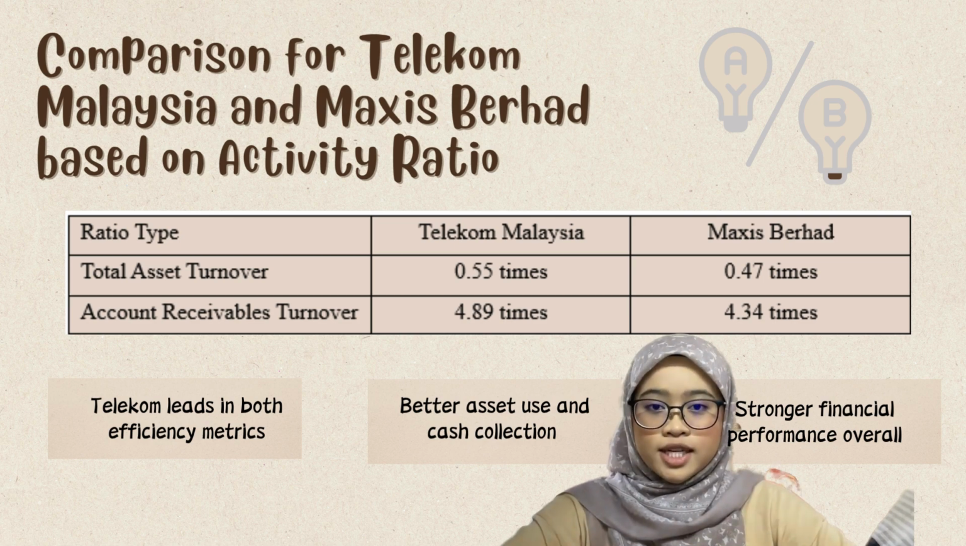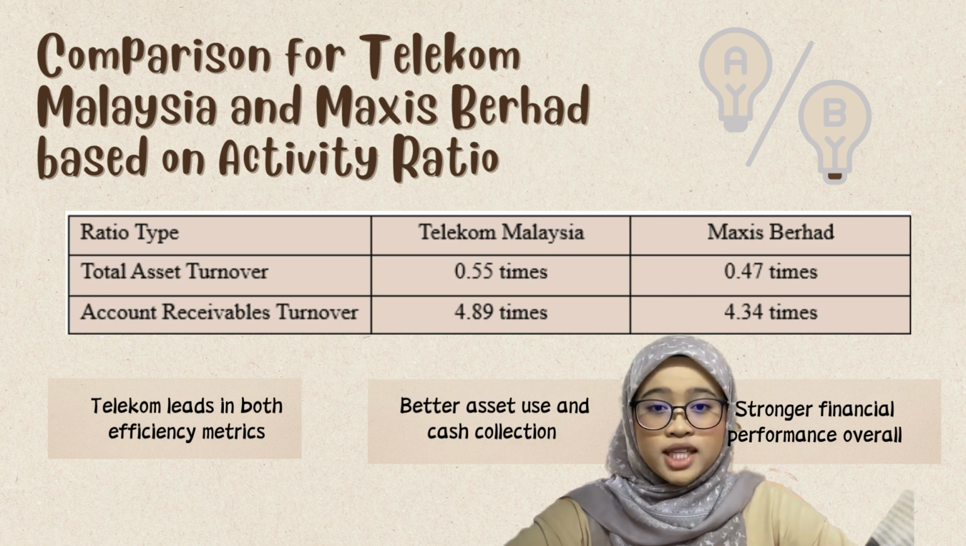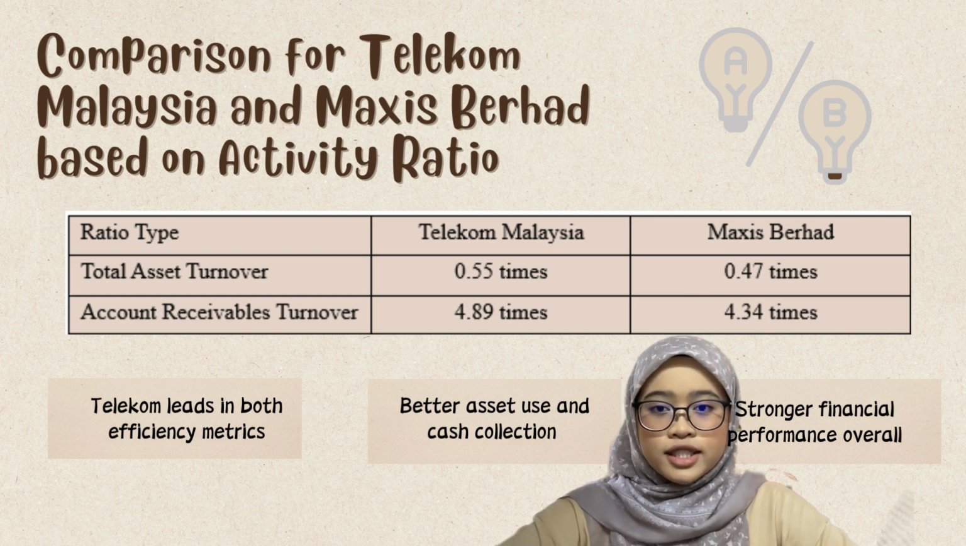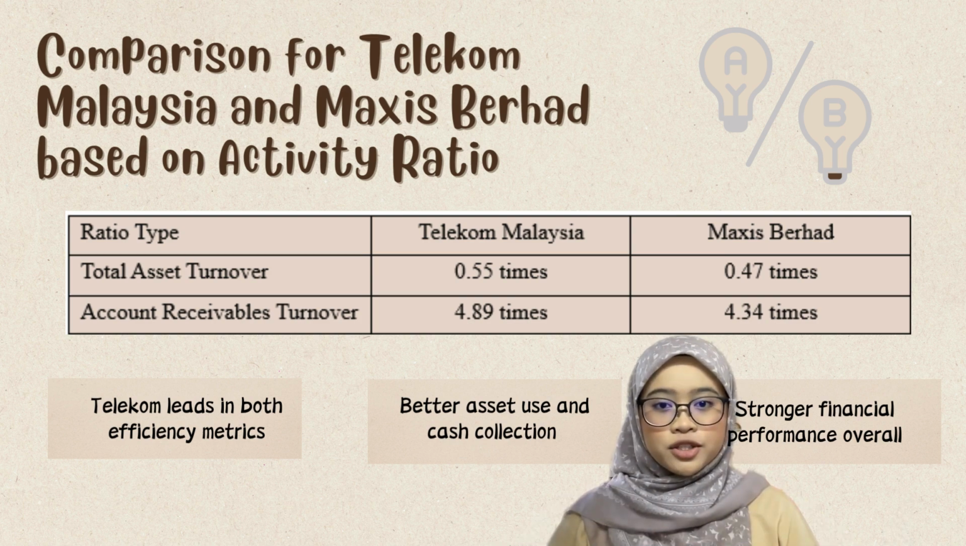This table summarizes both ratios. In both cases, Telekom Malaysia has the higher ratio, meaning it is more efficient in using its asset and collecting cash faster from customers. This reflects better operational and financial management compared to Maxis in 2024. So in conclusion, the activity ratio show that Telekom Malaysia outperformed Maxis in 2024.